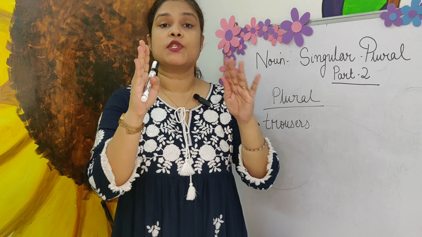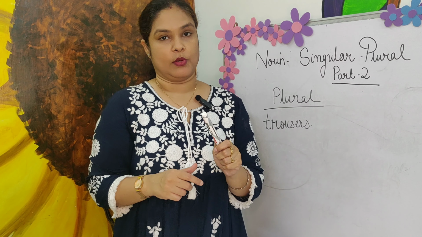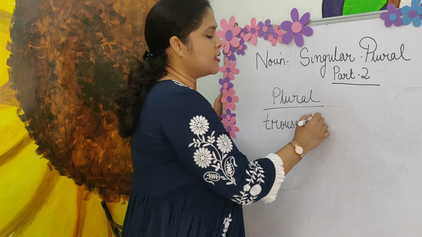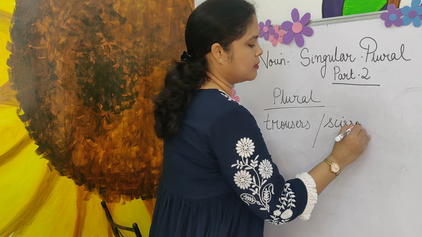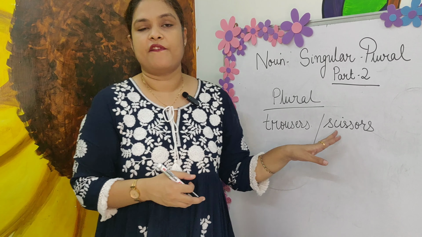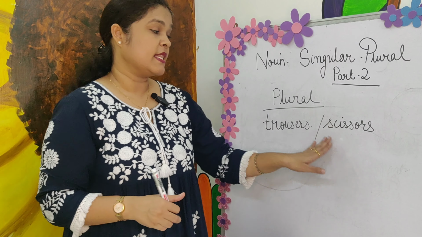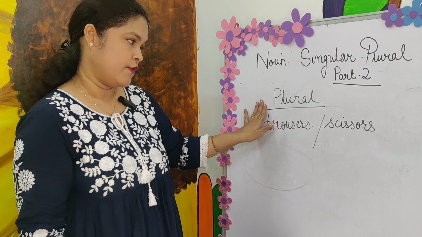So it is always used in plural form. For example, the trousers are dirty. We do not use it in singular form. For example, scissors. It's always used in plural form. The scissors are very sharp. So there are certain words which are always used in plural form.